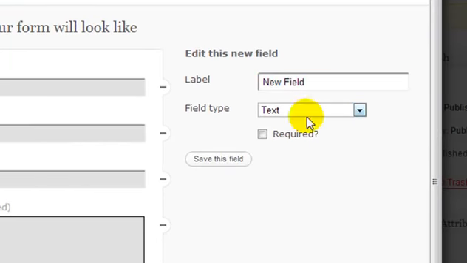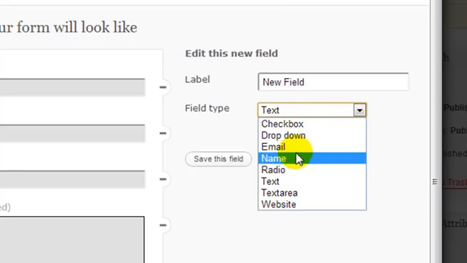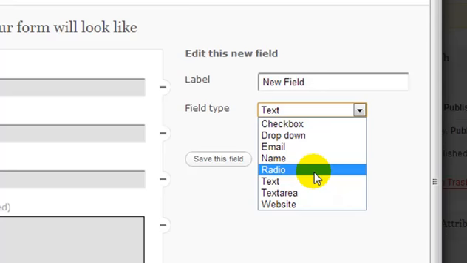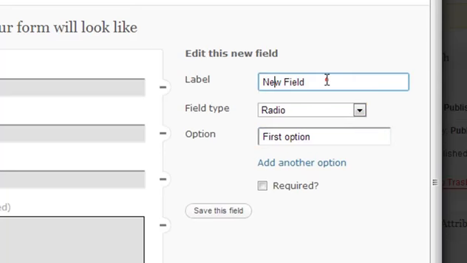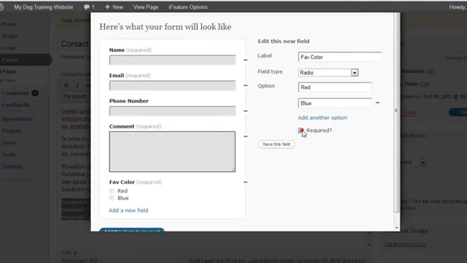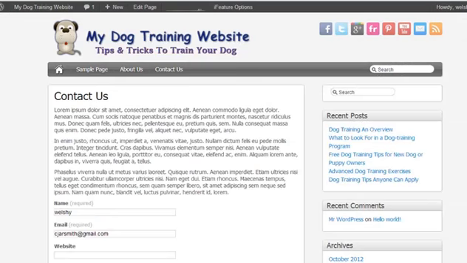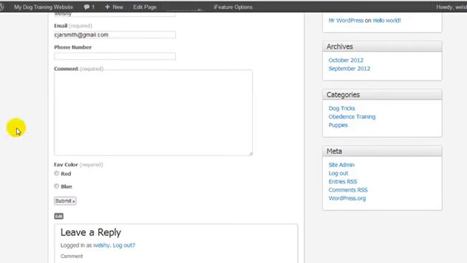And here we have the choice. We can create a checkbox, drop-down menu, the radio button. Perhaps we want to know what their favorite color is. Now, the first option that they could pick could be red, and the next option perhaps is blue. And we're going to make this required, and we'll save this form or field and add this form to my post. We're going to update, and we're going to refresh this page. Now you see it's asking for our phone number, and we have to check one of these favorite colors.